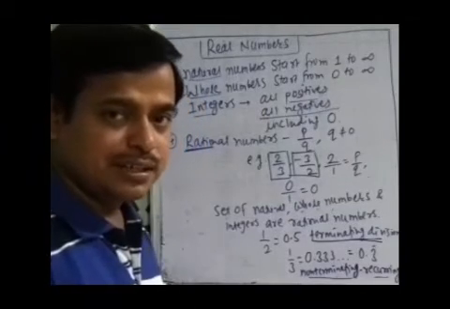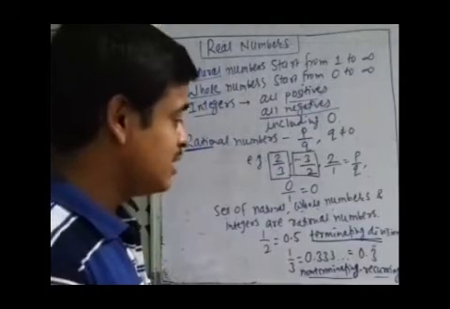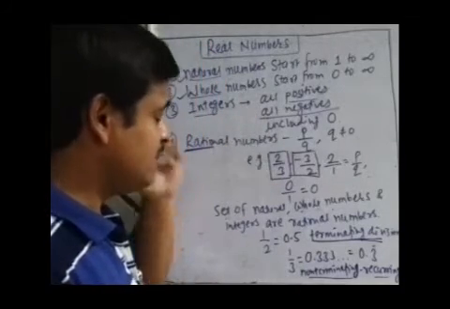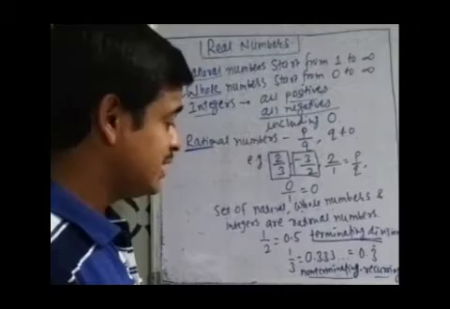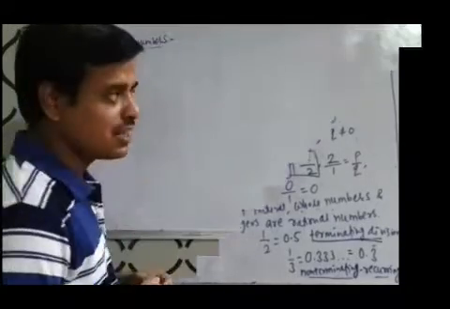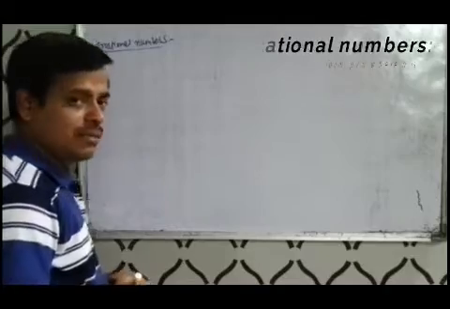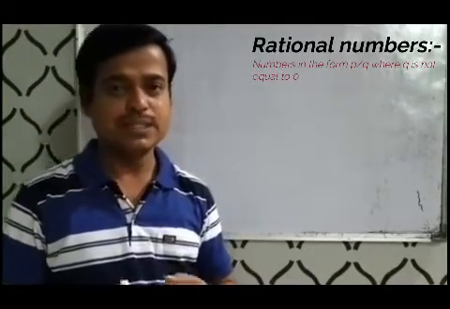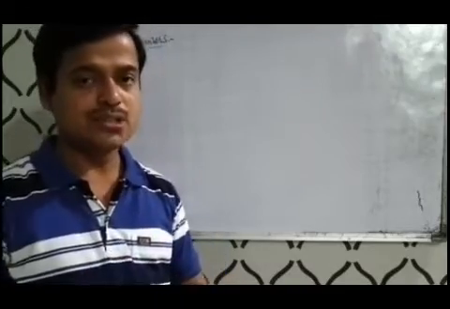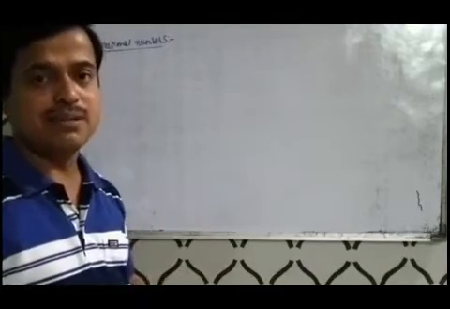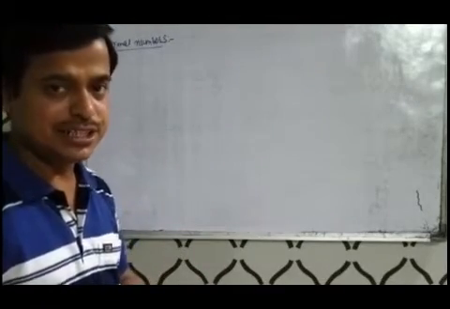But now we will discuss the new concept which will be dealt with in this lesson along with rational numbers, that is irrational numbers. We have discussed rational numbers, means the numbers which can be written in the form p over q where q is not 0. We also now better know that rational numbers consist of natural numbers, whole numbers, integers.